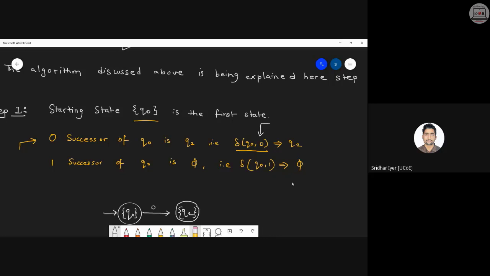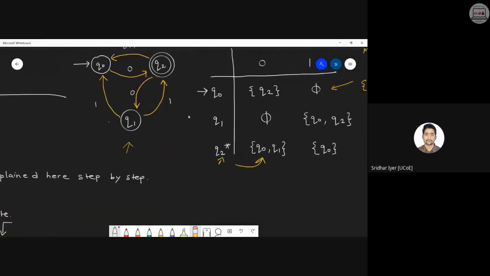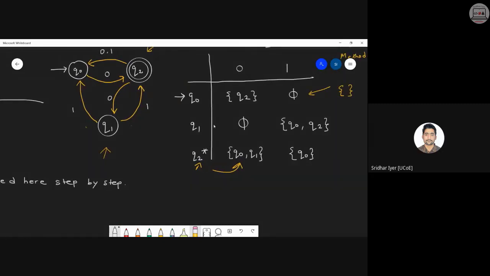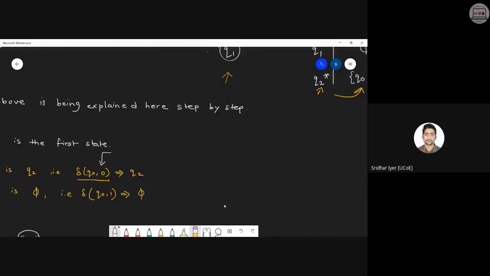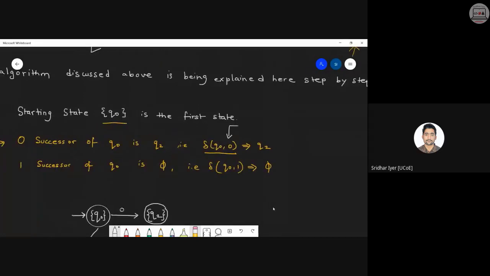Till then, stay focused. Zero successor of Q0 is nothing but the transition of Q0 on input 0. Where does it go? Kindly check your table. Q0 on input 0 goes to Q2. So we can say that zero successor of Q0 is Q2. Am I clear with this particular thing over here? Kindly reciprocate. Okay. Cool enough.